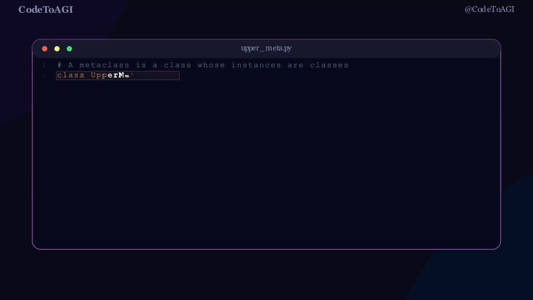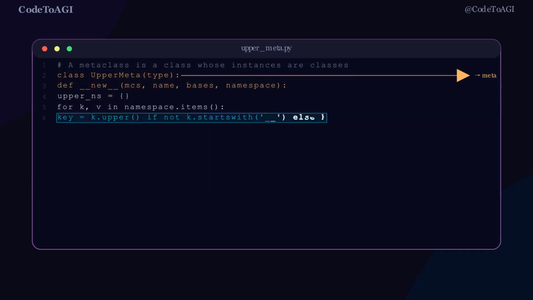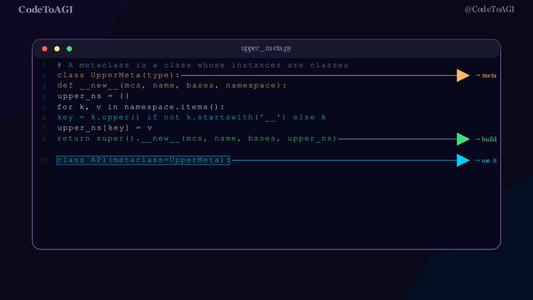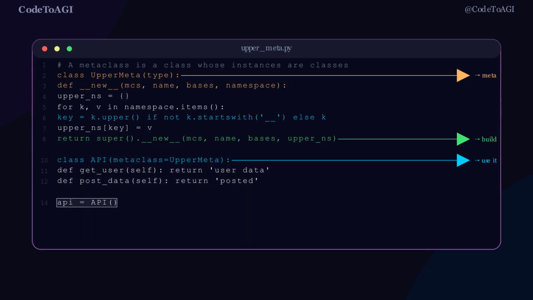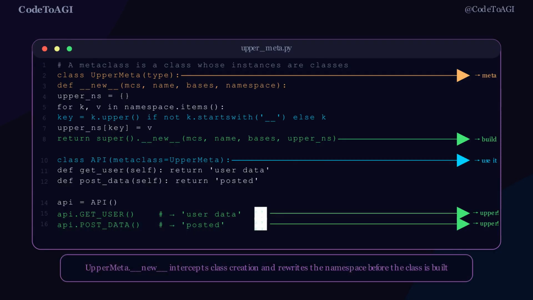A metaclass is a class that inherits from type and overrides __new__. Look at the code. UpperMeta inherits from type. Its __new__ receives 4 arguments: mcs, the metaclass itself, name, the class name string, bases, the tuple of base classes, and namespace, the dictionary of everything the class body defined.